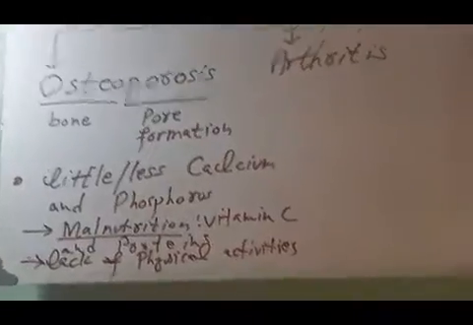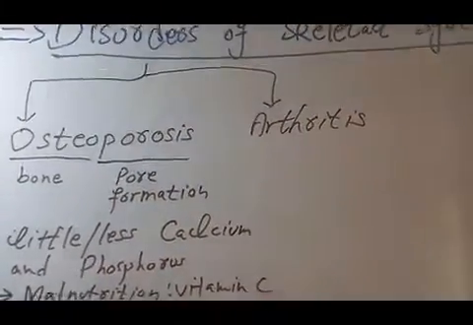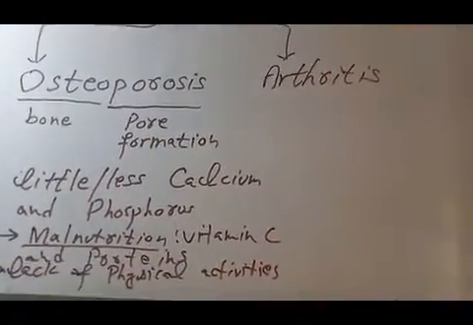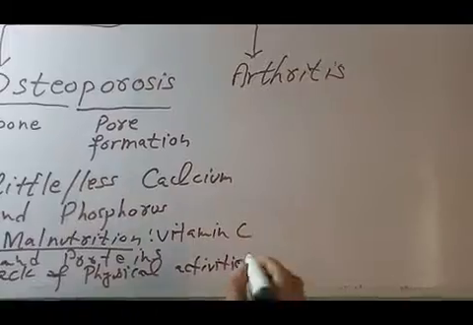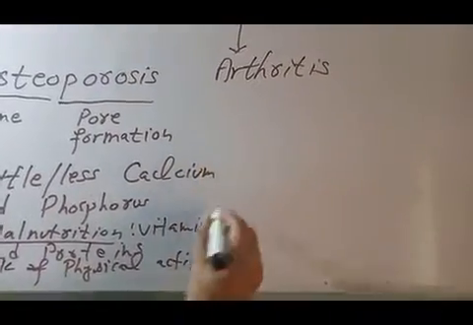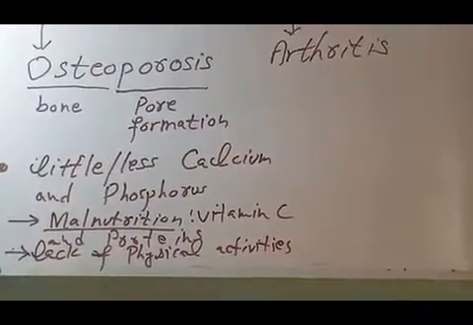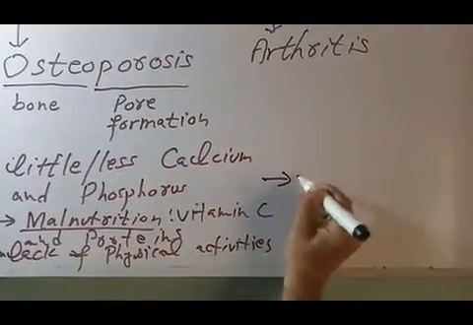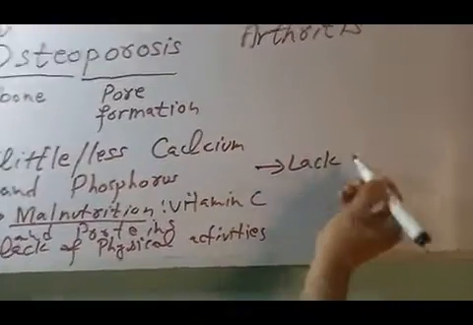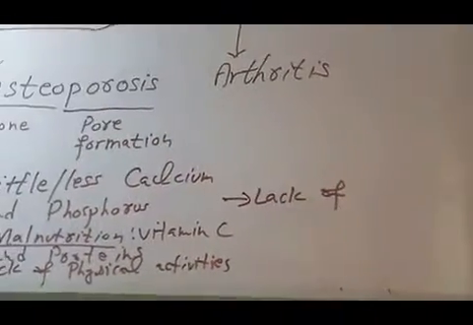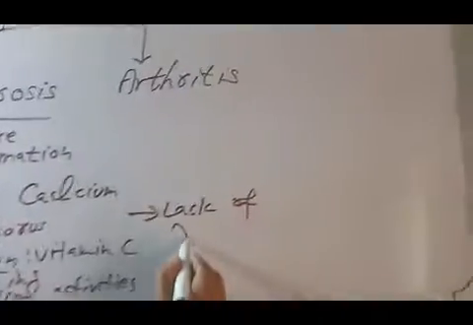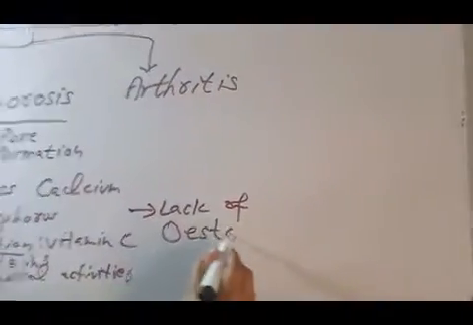Another reason or cause of osteoporosis is lack of a hormone called estrogen.